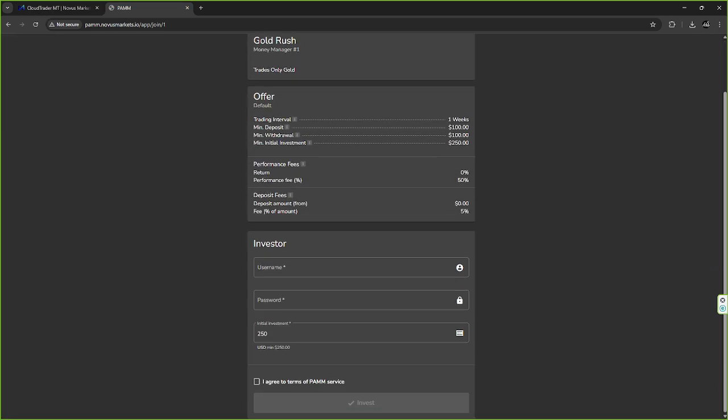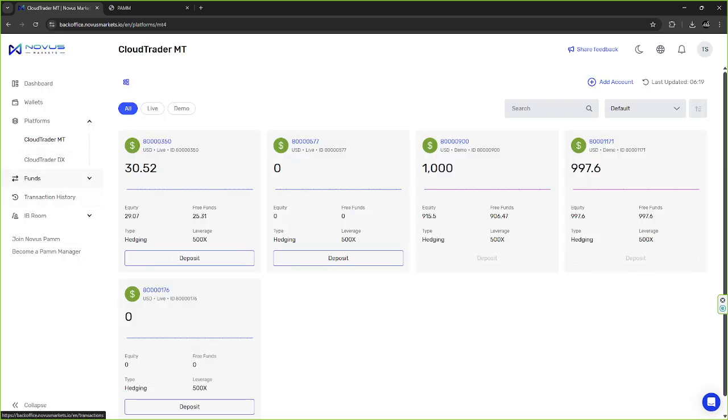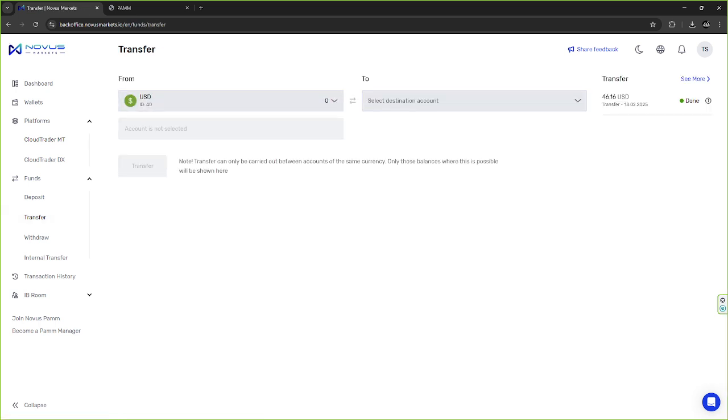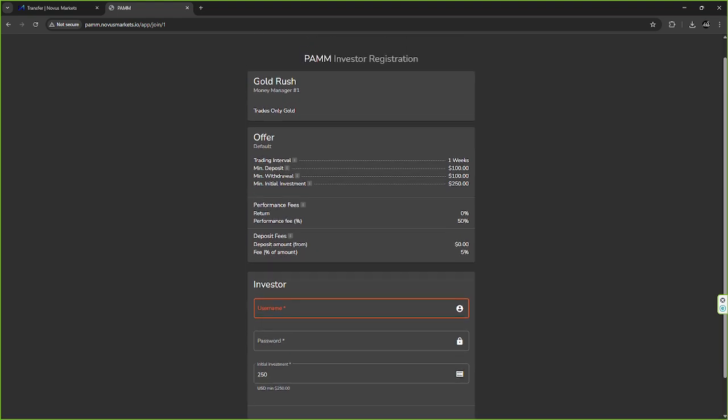Then when you come here and hit join, you'll be typing in your account number, your account password, and the password that was emailed to you, and then you will select how much money you want to put in that account. After you open the account, you want to come over here to funds, and then you have to fund that account, however much. So if I want to do 250 to 300, I would select my PAMM accounts, select 2, and go ahead and fund that. Once I fund that, I can decide how much of the money in this account I want to put into this particular PAMM. So if I deposited 500 and I only want to put in 250, I'll put 250 here, hit agree, and then I would be able to join this PAMM account.